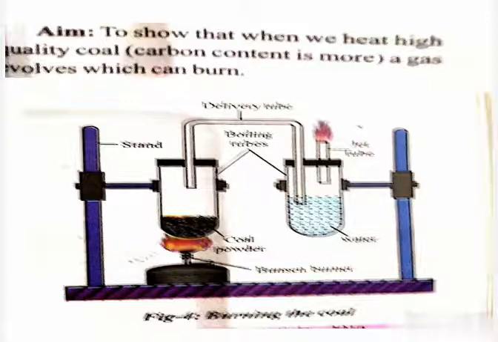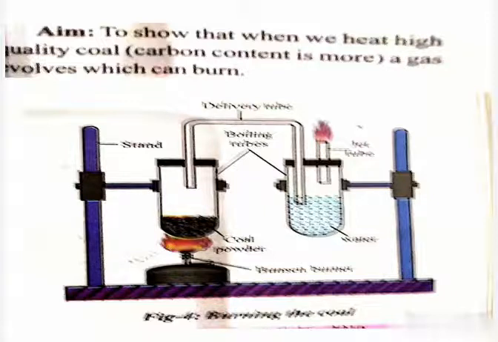These vapors are passed through the water in the second boiling tube. Colorless gas bubbles evolve from the water. In the second boiling tube, we closed it with a 2 hole rubber cork. In one hole we inserted the delivery tube, in the other hole we kept the Z tube. So when we heat the coal in the first boiling tube, brownish black vapors are evolved in that tube.